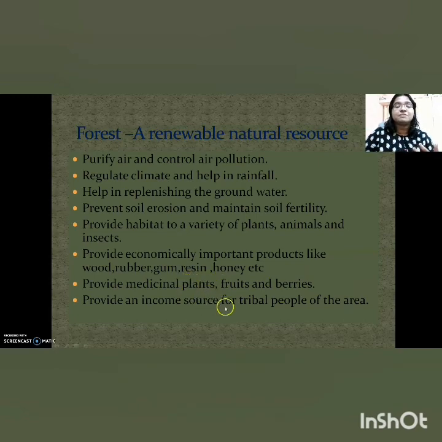Especially tribal people depend mostly on plants and plant products. And there comes the importance of the forest.